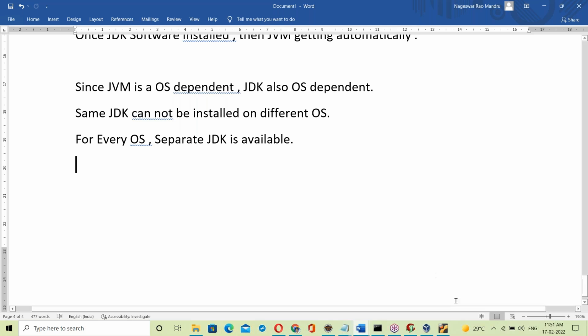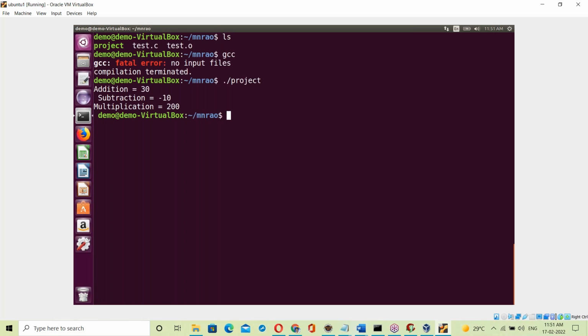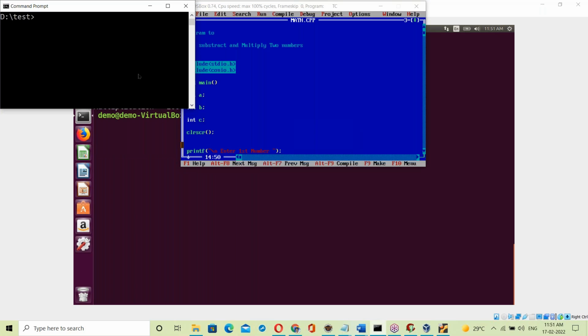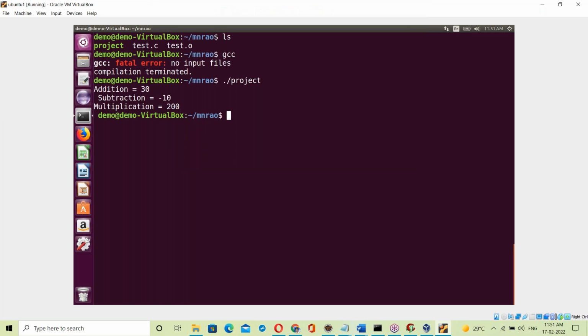Even I showed practically the C program exe file on Linux and on Windows. Okay, next Java program. Yesterday, I showed how the dot class file is generated by the Java compiler and then executed. It works on different platforms. How the dot class file is linking to different platforms.